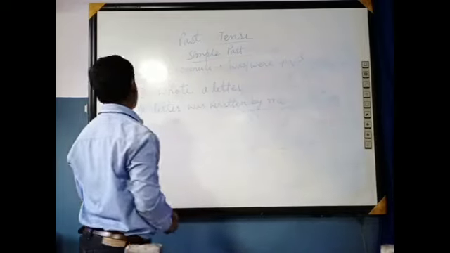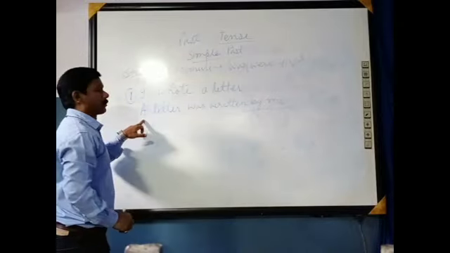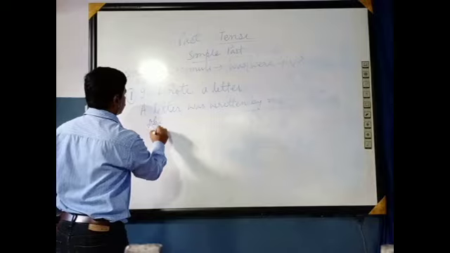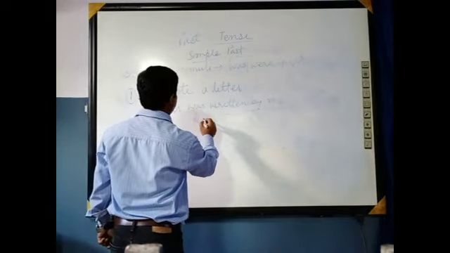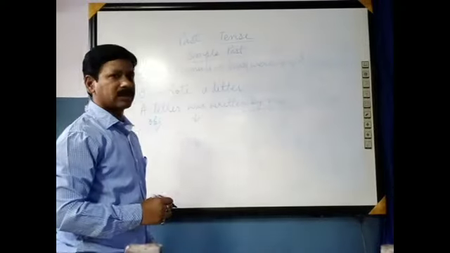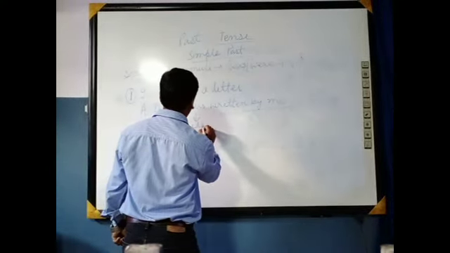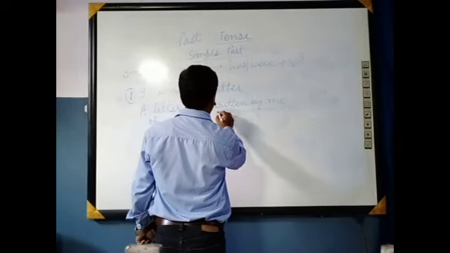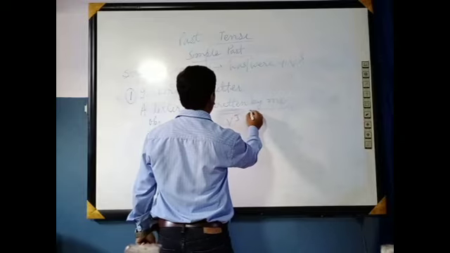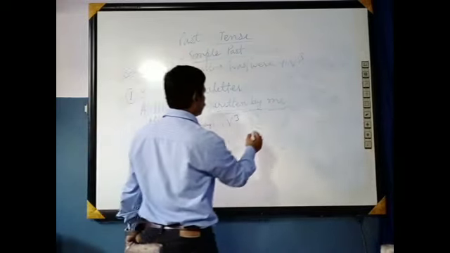Here you can see that a letter is the object. First it comes, and thereafter was, the helping verb. Wrote is converted into the verb 3 form, written. By is a conjunction here, and I, the subject, is converted into me.